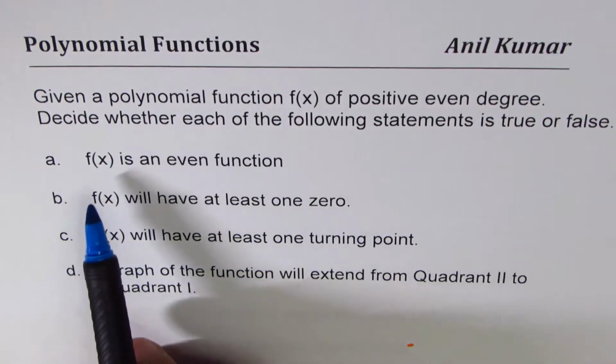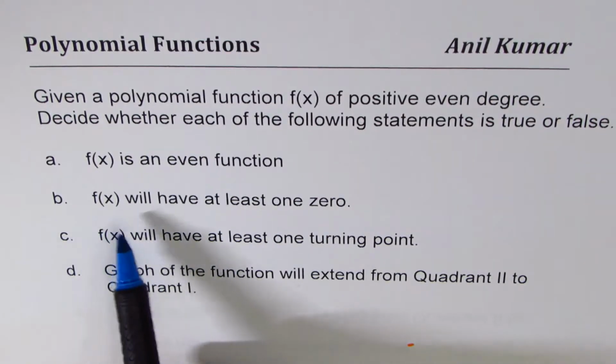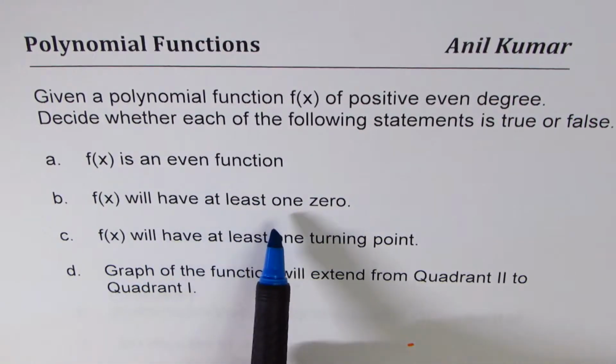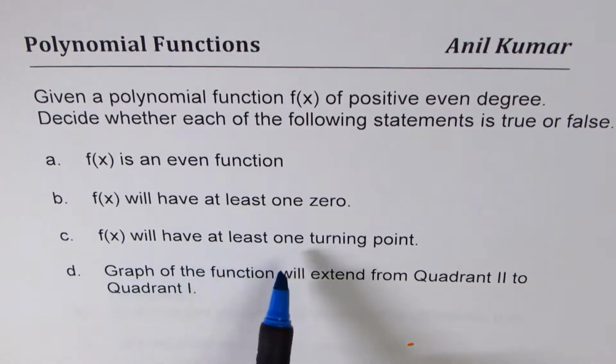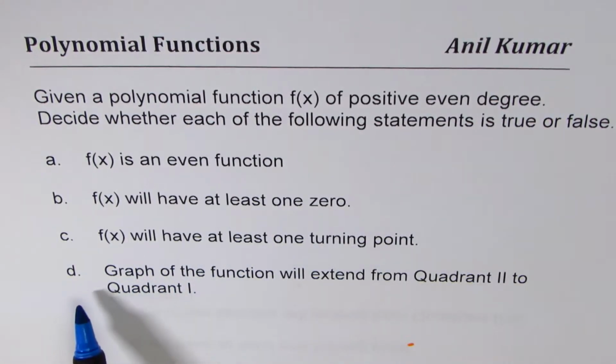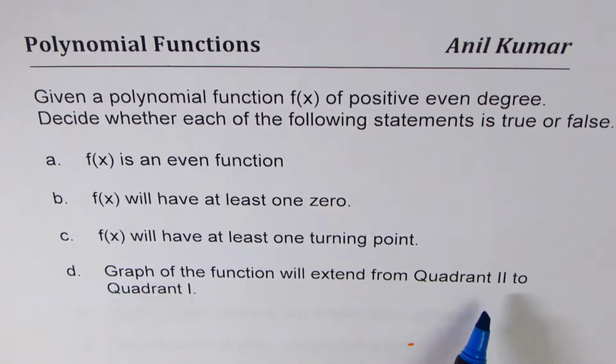A. F of x is an even function. B. F of x will have at least one zero. C. F of x will have at least one turning point. D. Graph of the function will extend from quadrant 2 to quadrant 1. You can pause the video, answer the question, and then look into my suggestions.